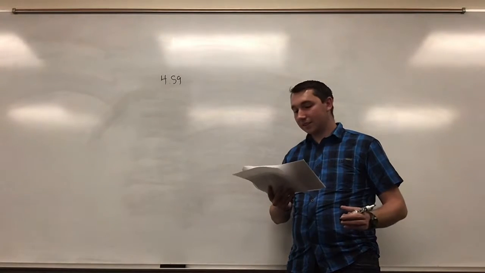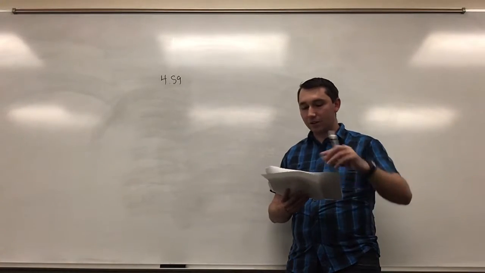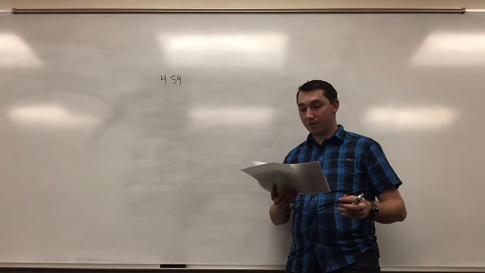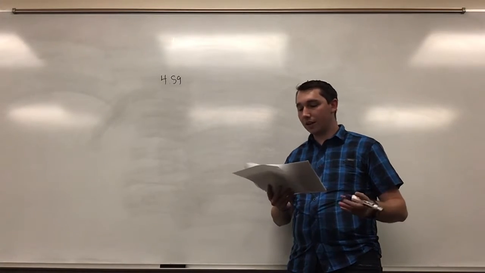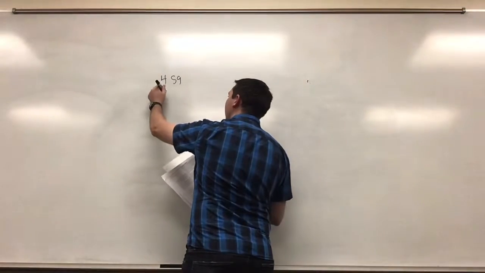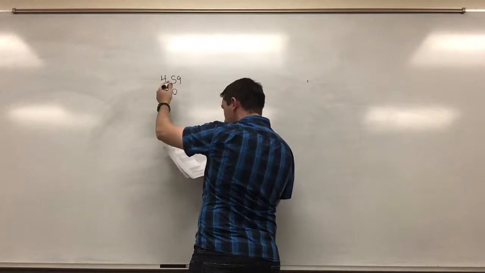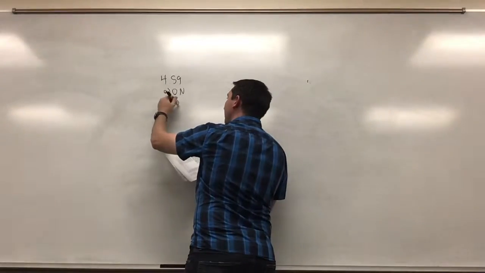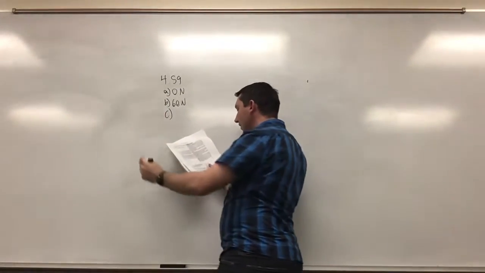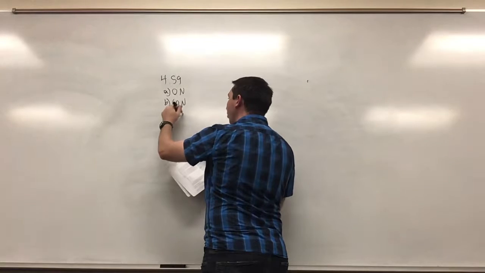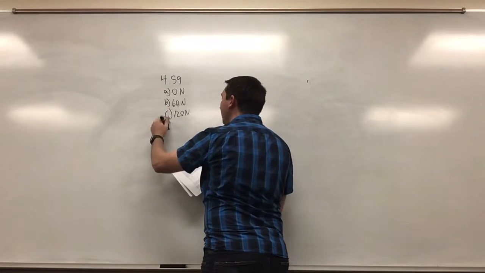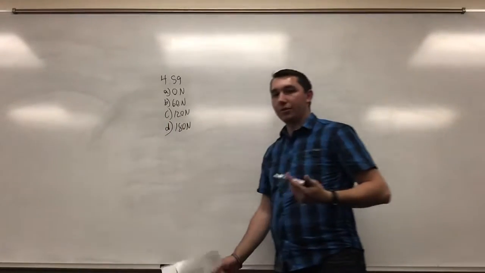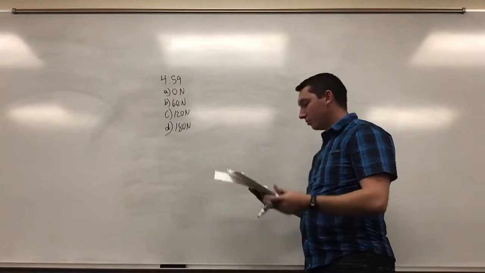Question 59 asks, while the dancer is in the air and holding a fixed pose, what is the magnitude of the force her neck exerts on her head? Option A, 0 newtons. B, 60 newtons. C, 120 newtons. Or D, 180 newtons. We got to pick which of those options is the right option.